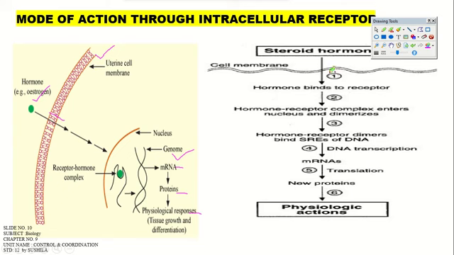Here the flow chart is also given for the steroid hormone from the cell membrane. First step, the hormone binds to the receptor. Second, the hormone-receptor complex enters into the nucleus. Third, hormone-receptor dimers bind to a part of the DNA, known as the HRE. Fourth step, mRNA formation, that is transcription, and then a new protein will form, that is translation. Fifth and sixth are physiological actions, right? Ultimately it leads to the physiological actions only.